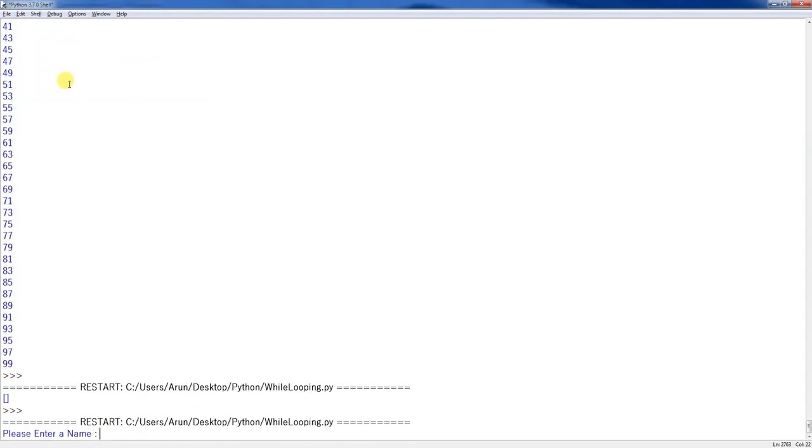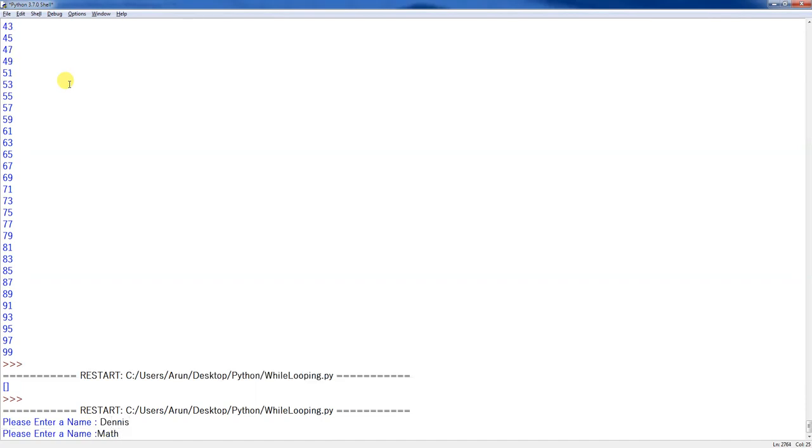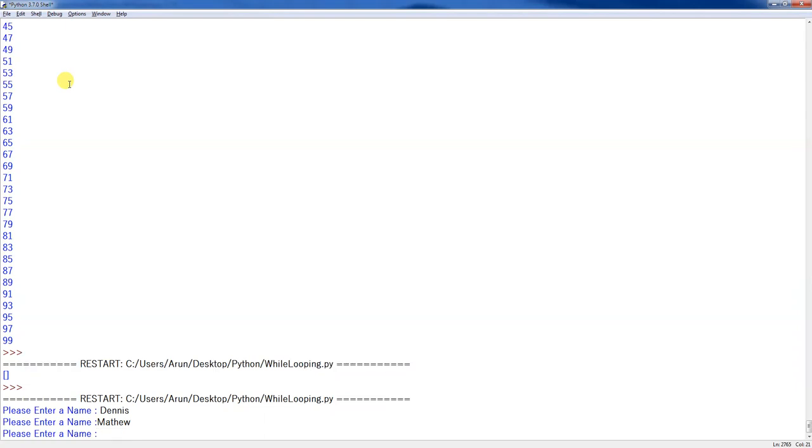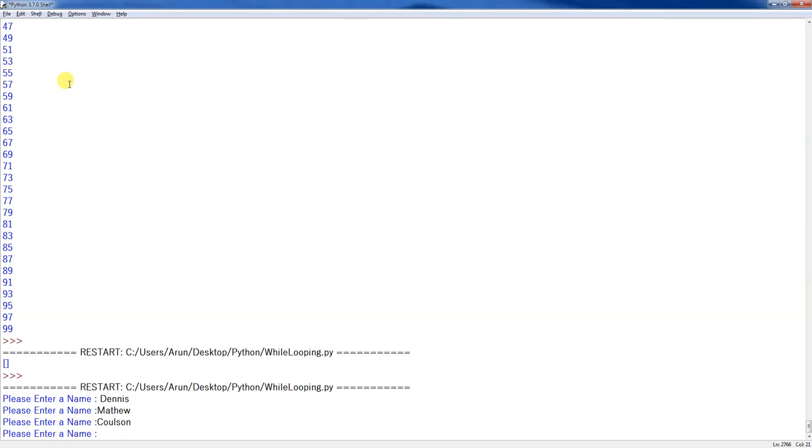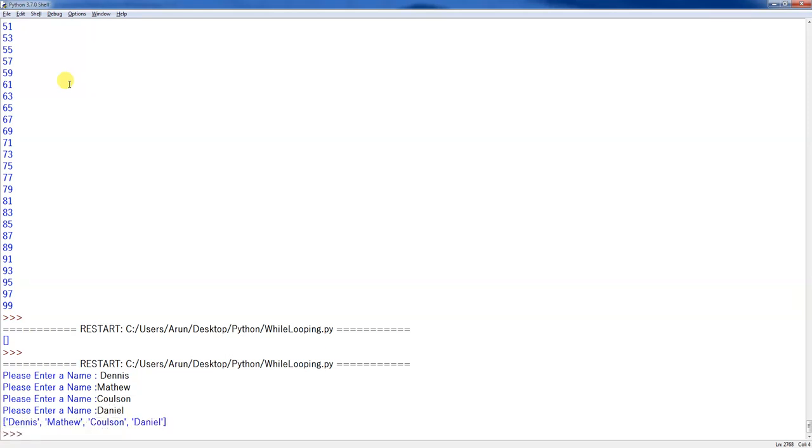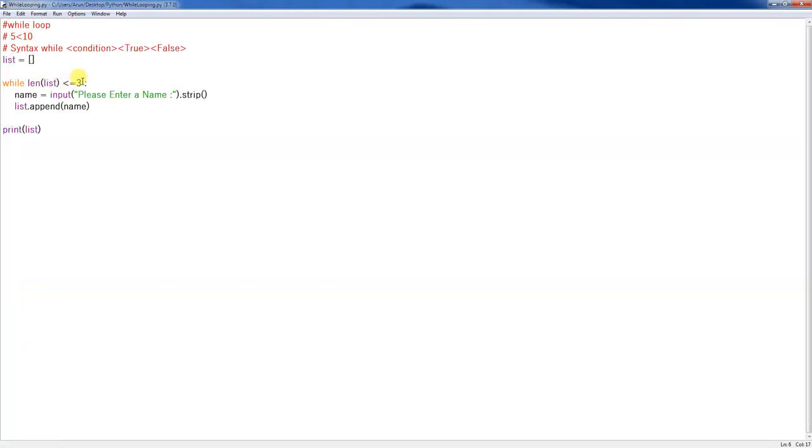Please enter a name. So Dennis, and Matthew, and Colson, and Daniel. See, Dennis, Matthew, Colson and Daniel. Because when I'm saying less than or equal to 3, it starts from 0, 1, 2, 3. That means 4 elements. Okay, so once the loop ended, we need to tell the user